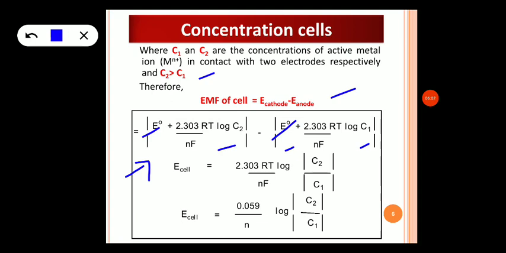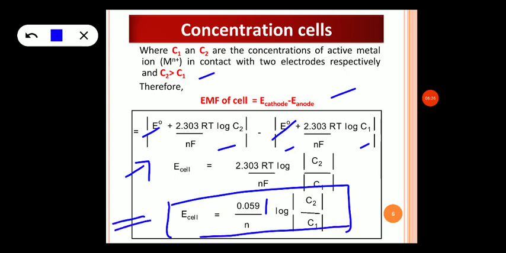Then if you substitute all the constants, where R is the gas constant, T is the absolute temperature and F is the Faraday, E cell is equal to 0.0591 divided by n log of C2 by C1. And this is the expression that is mathematically derived for concentration cells.